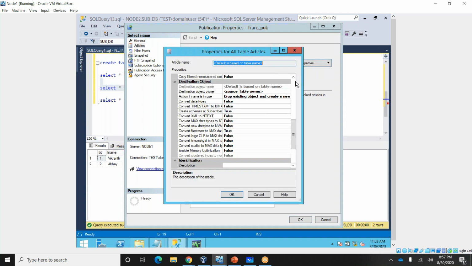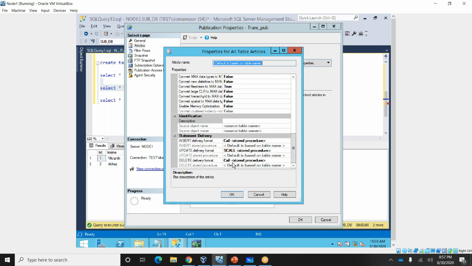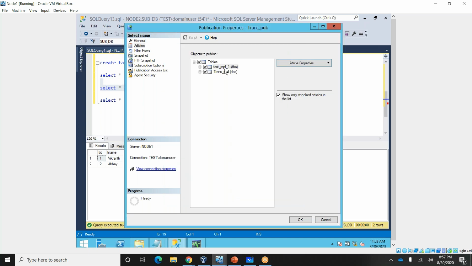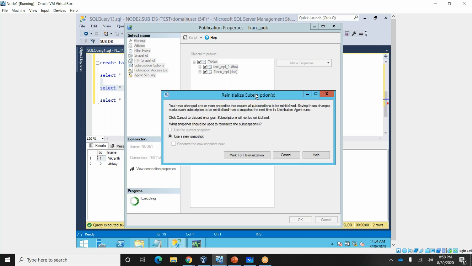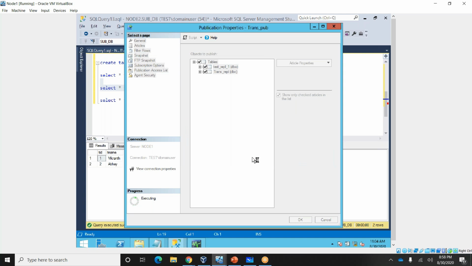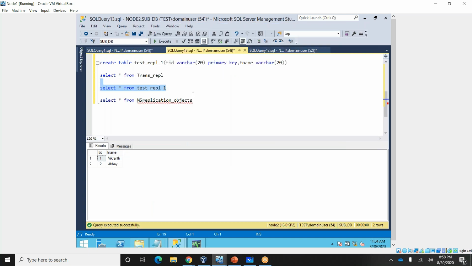Let me do one thing. Let me set delete, do not replicate. Okay, tester ripple, I did it for tester ripple. Generally when you do this, it will ask for a snapshot again. It will generate a snapshot while changing this option. Okay, mark for this one.